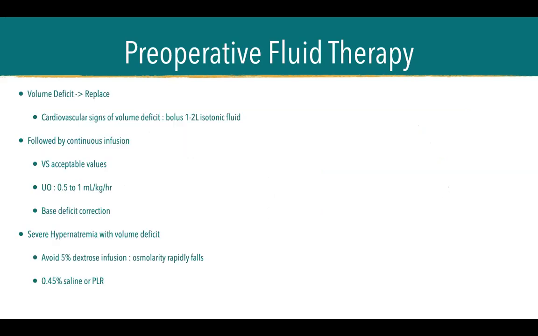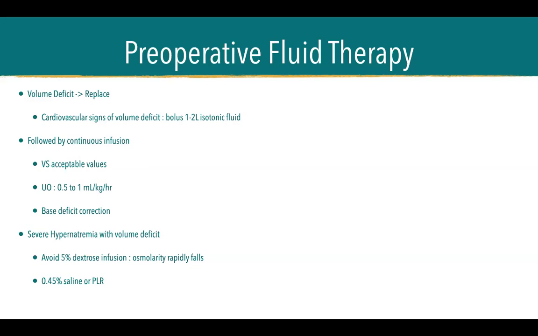That is for normovolemic patients seen electively. But for emergencies, usually when there is already volume deficit, such as those with cardiovascular signs already like tachycardia, hypotension, orthostatic hypotension, and also other cardiovascular signs, we already give a bolus of 1 to 2 liters of isotonic fluid early. Then followed by continuous infusion based on vital signs, urine output, and base deficit correction.